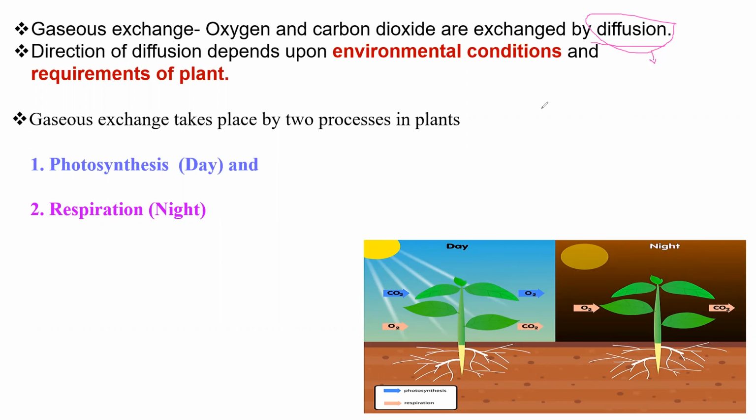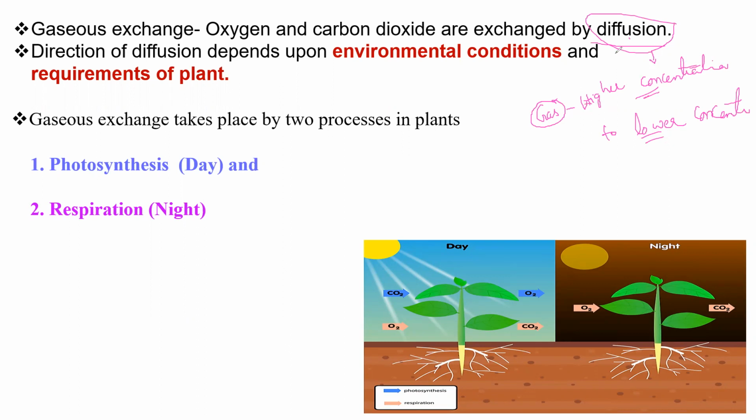Diffusion is nothing but movement or transfer of gases from higher concentration to lower concentration. When gases move from a higher concentration region to a lower concentration region, that process is called diffusion. You may define it like that.